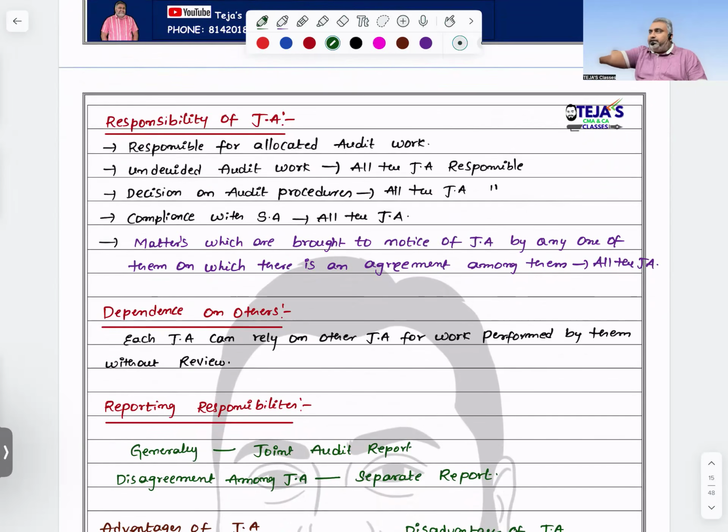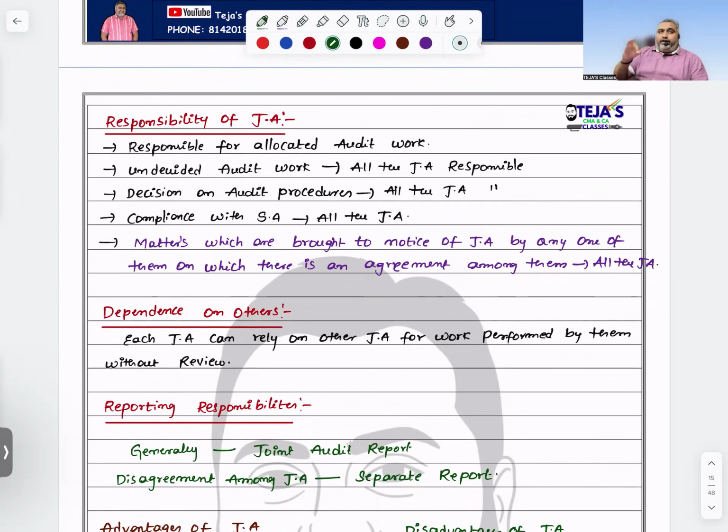Normally, if I'm accepting any person's work, before accepting that work, I will review it, and only then will I accept it. But here, it should not be like that. Immediately, you can accept that. At the same time, there is an agreement between the joint auditors at the start of the joint audit.